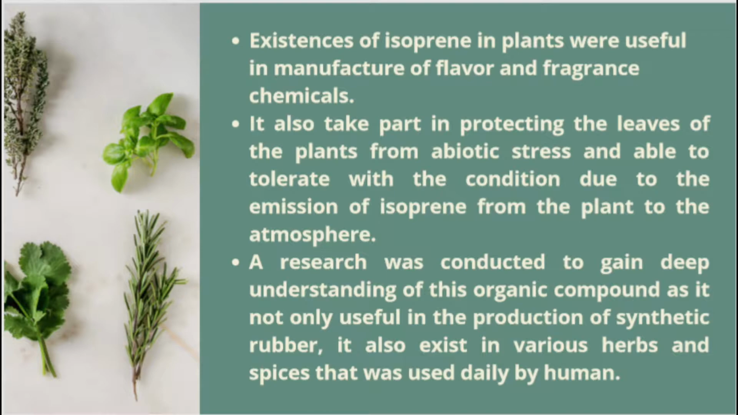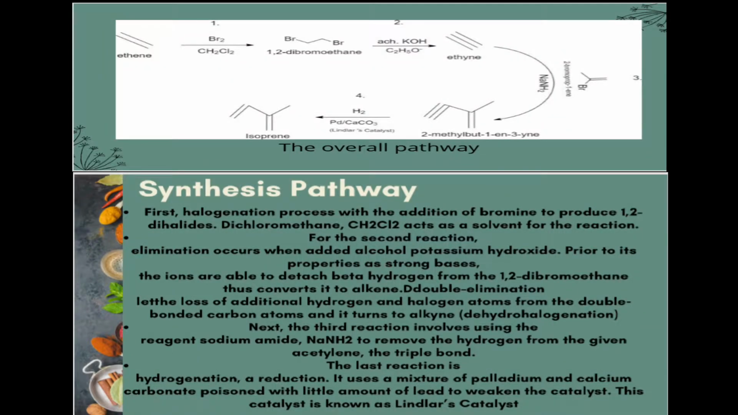Research was conducted to gain a deeper understanding of this organic compound, as it is not only useful in the production of synthetic rubber, it also exists in various herbs and spices that are used daily by humans. The synthesis of isoprene can be started with ethene, a simple hydrocarbon. It goes through a halogenation process with the addition of bromine to produce 1,2-dihalides.